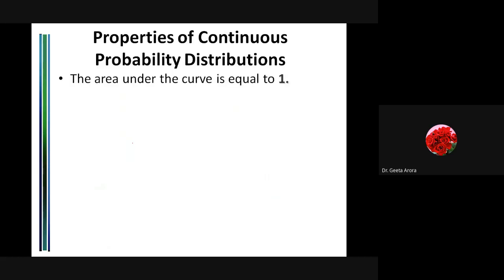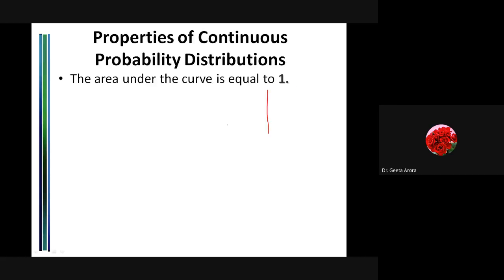Now, what are the properties of a continuous probability distribution? We are learning all these things under the heading of normal distribution, but most of the properties are true whenever we have a continuous probability distribution. We are talking about a continuous random variable and a graphical representation. The very important property is that the area under the curve is equal to 1.